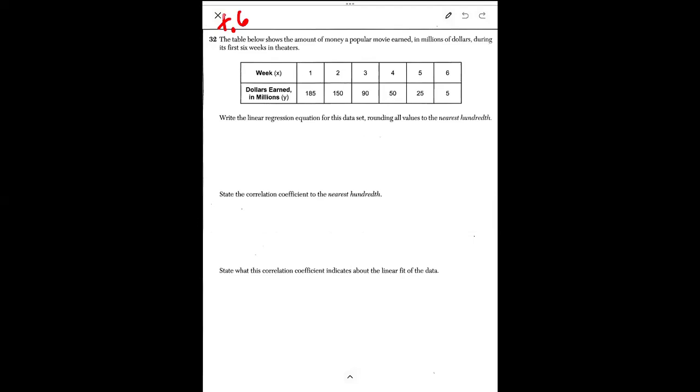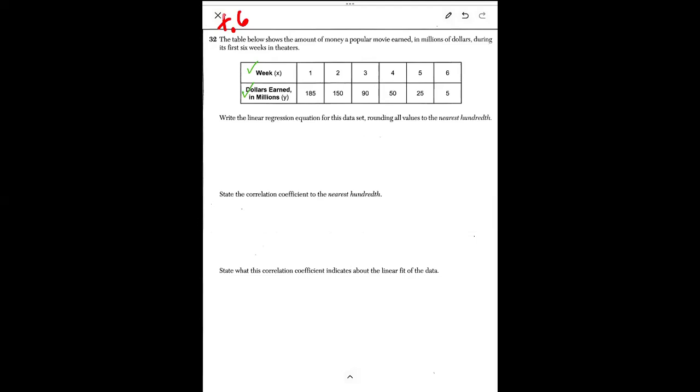This question was taken from the June 2024 Regents exam, and I am going to do this one and show you how it should be done. We got a table here. It shows the amount of money a popular movie earned in millions of dollars during its first 6 weeks in the theater. So one of the variables is the number of weeks that it was out, and then the other variable is the total money earned.